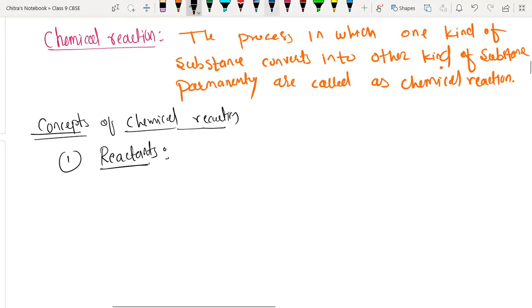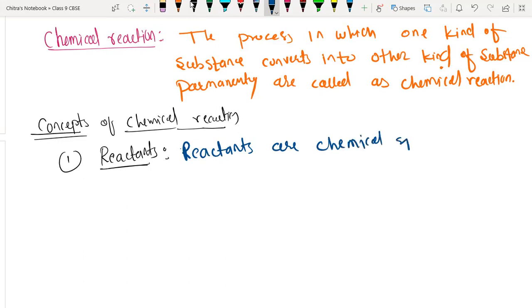So what are reactants? Reactants are the chemical species which take part in a chemical reaction.